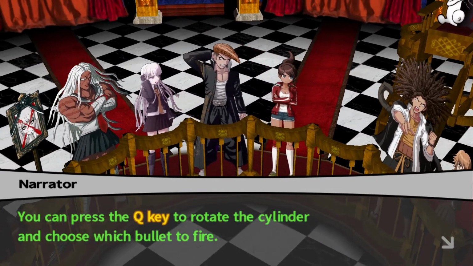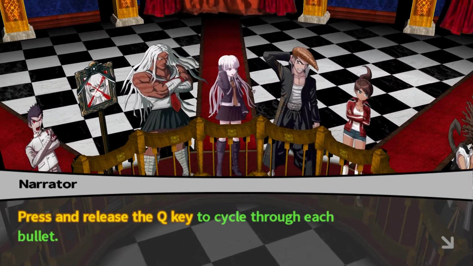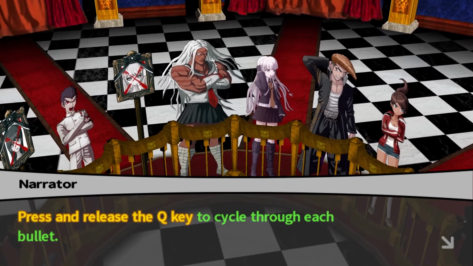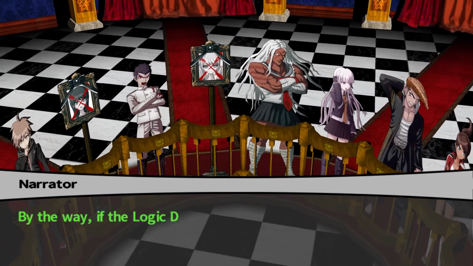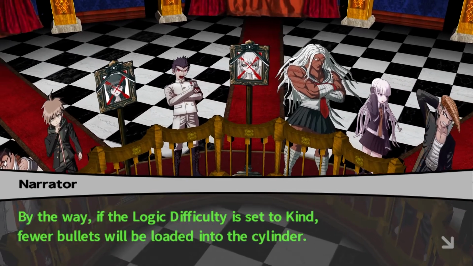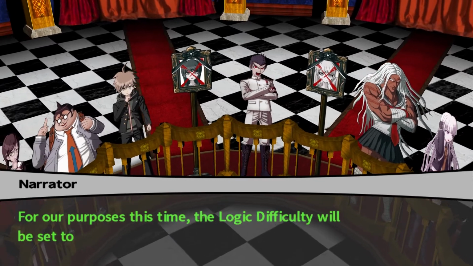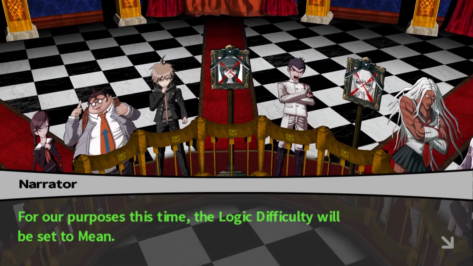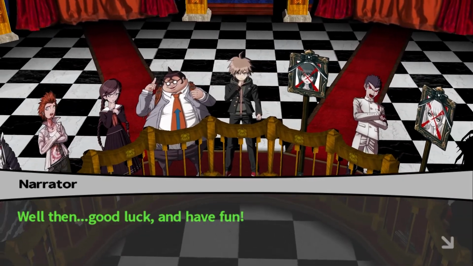You can press the Q key to rotate the cylinder and choose which bullet to fire. Okay. Press and release the Q key to cycle through each bullet. Or you can use the mouse wheel. By the way, if the logic difficulty is set to kind, fewer bullets will be loaded into the cylinder. For our purposes this time, the logic difficulty will be set to mean. Oh. Well then, good luck and have fun.